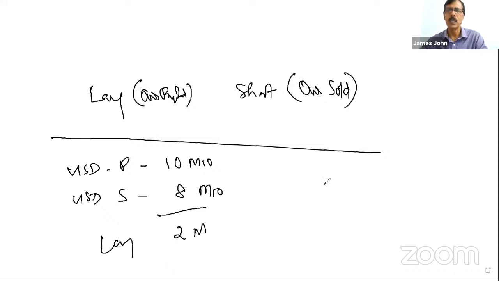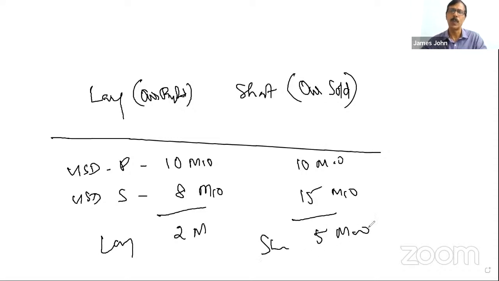Now another situation: they have purchased 10 million and sold 15 million. Because even for a spot transaction, settlement can take place on the second working day, they can sell more than what they have purchased. So they have purchased only 10, but sold 15. Here it is oversold, and the position is oversold by 5 million, so it is short by 5 million. And this has to be squared up next day.